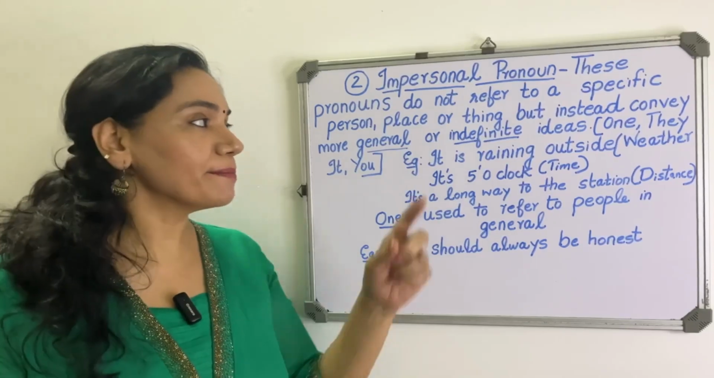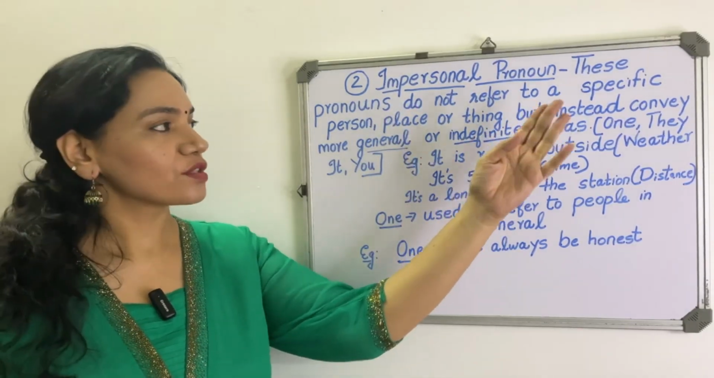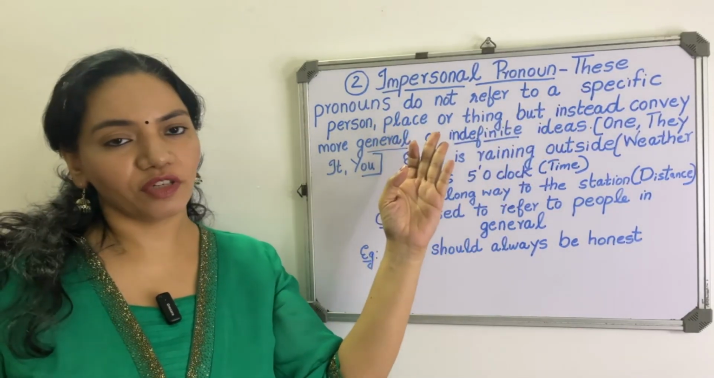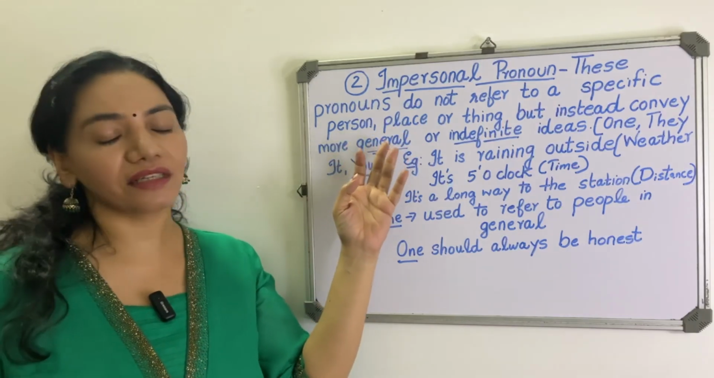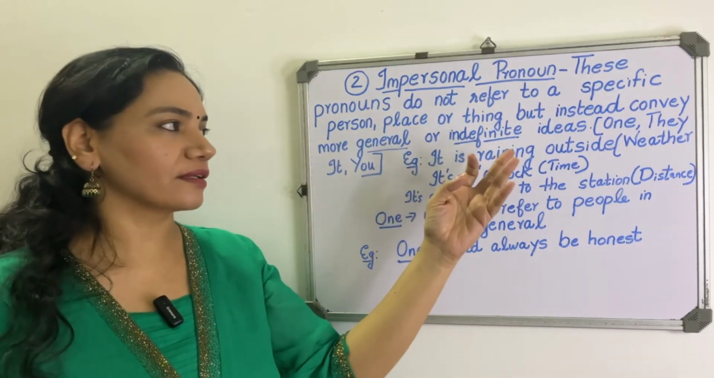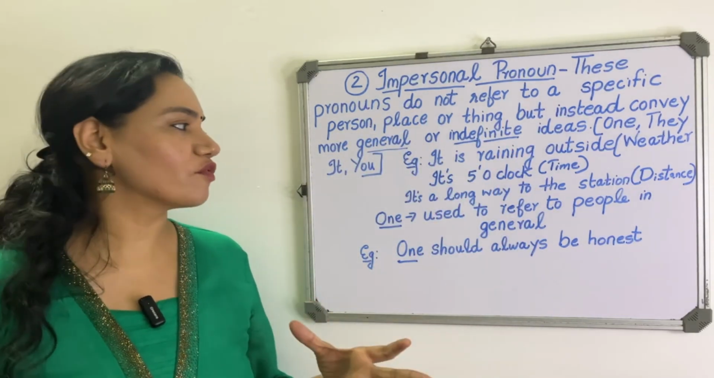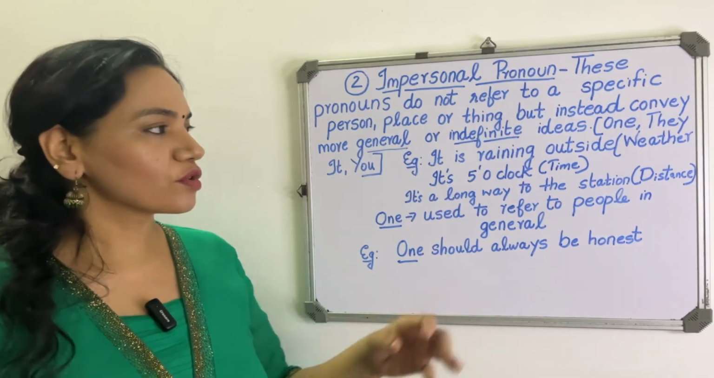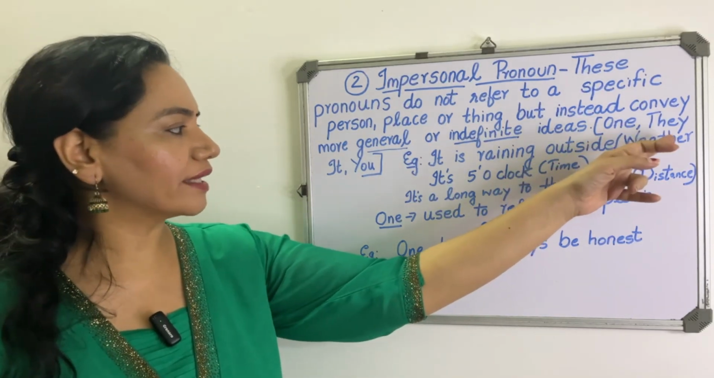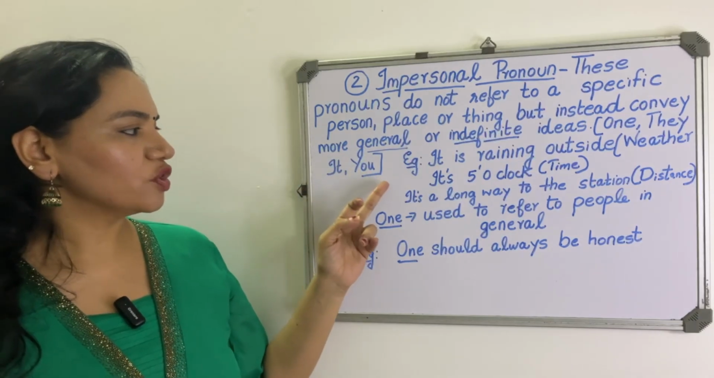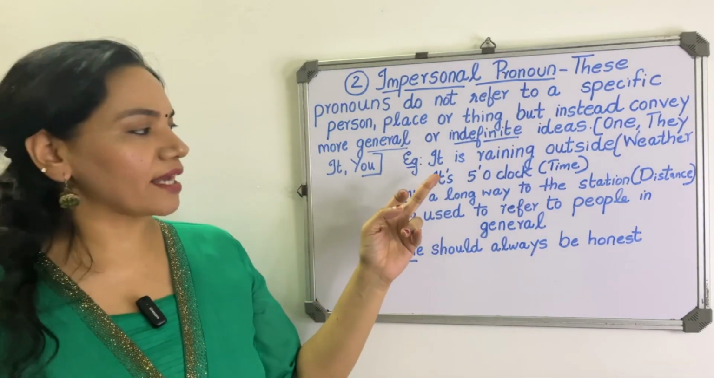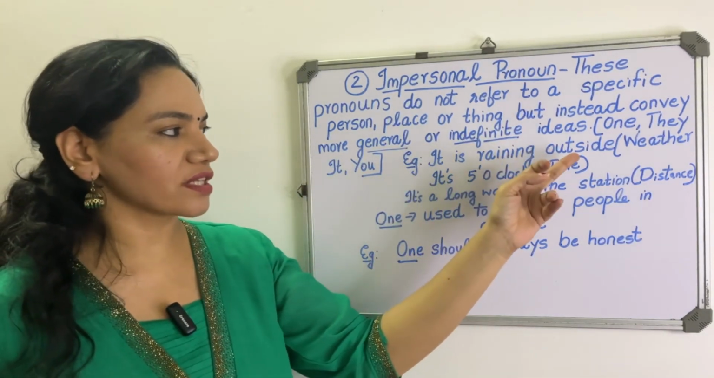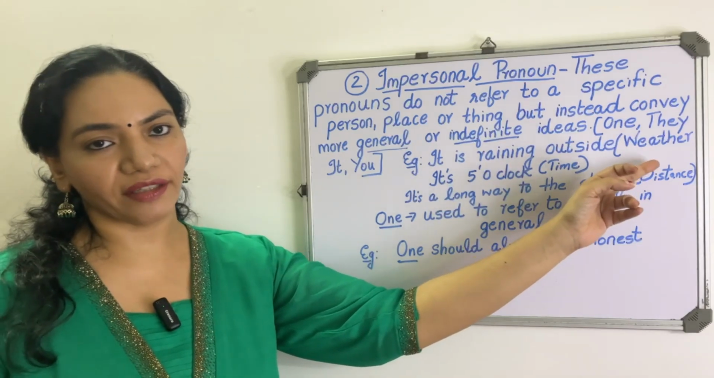Second one is impersonal pronoun. So these pronouns do not refer to a specific person, place or thing, but instead convey more general or indefinite ideas. So these include one, they, it, you. So it example is, it is raining outside. So it's talking about the weather.